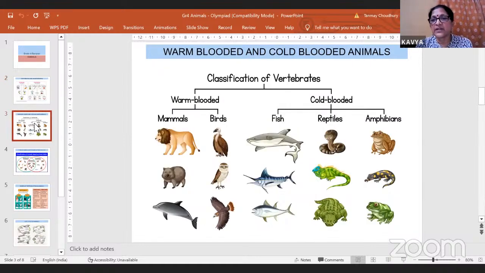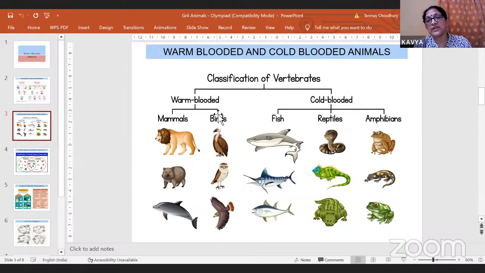Another classification is, now all these vertebrates, that is the animals which have backbones, they are warm-blooded or cold-blooded. Now, warm-blooded doesn't mean that the blood is warm, or cold-blooded doesn't mean that the blood is ice cold. It is that in warm-blooded animals, the temperature of their body remains constant. Even if it is cold outside, for example, your temperature. Now, it's very hot outside, so it doesn't mean that the temperature of your body will increase.